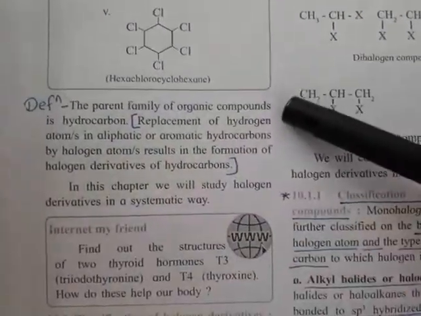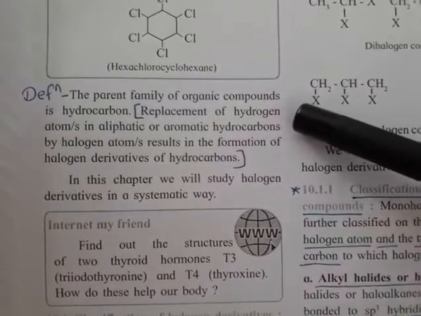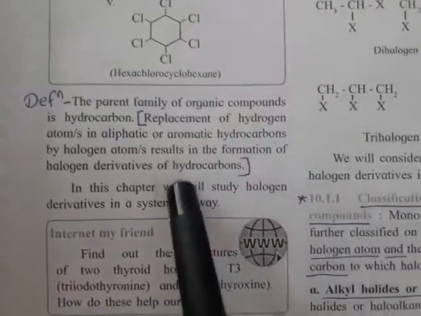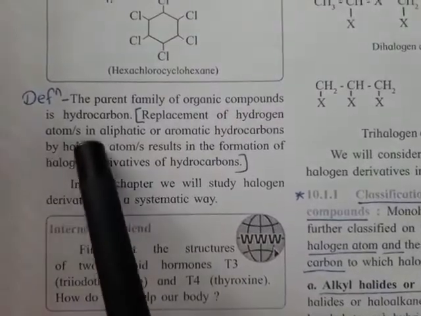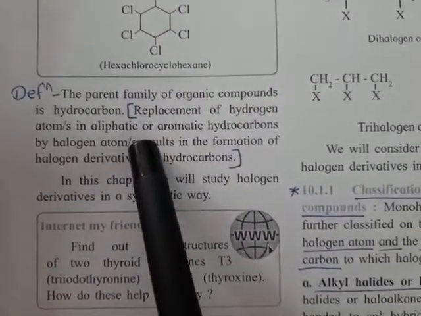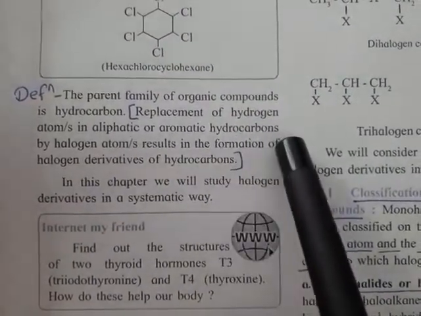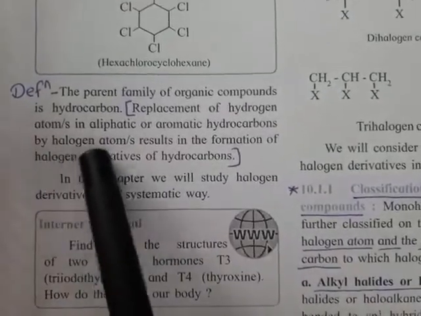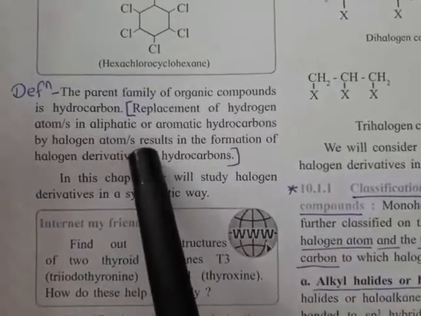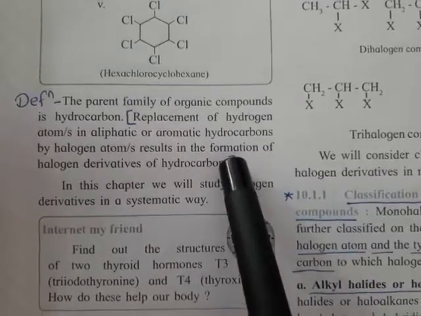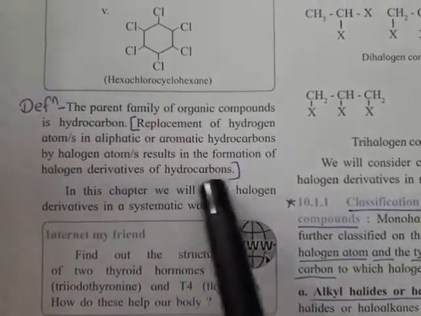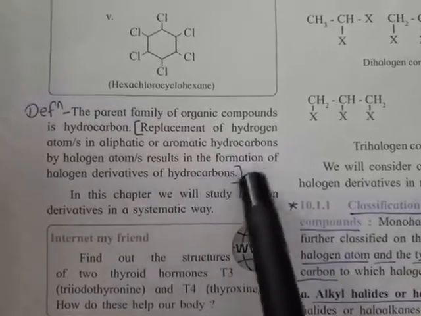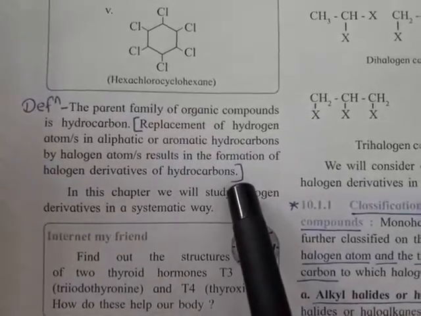See the content which is enclosed in the bracket. Replacement of hydrogen atom or atoms in aliphatic or aromatic hydrocarbon by halogen atom or atoms results in the formation of halogen derivatives of hydrocarbons. We studied the hydrocarbon lesson last year.